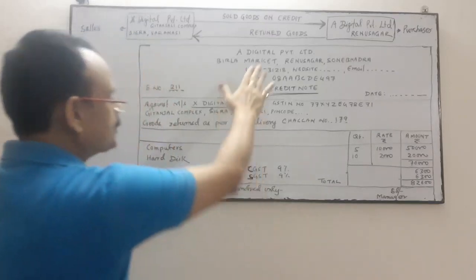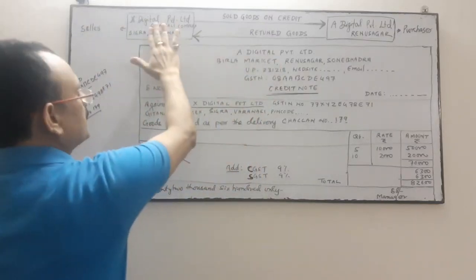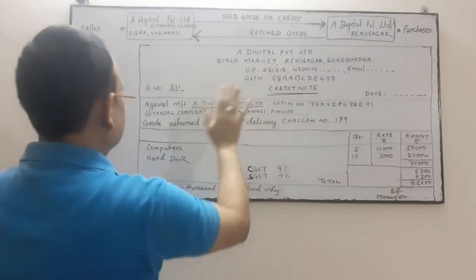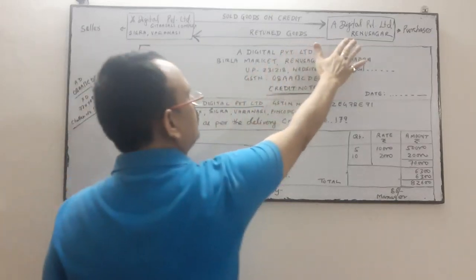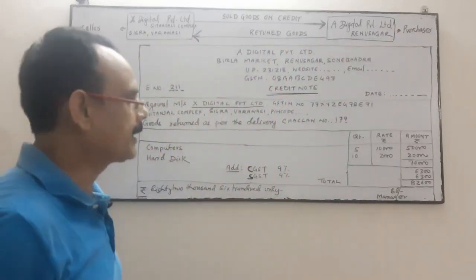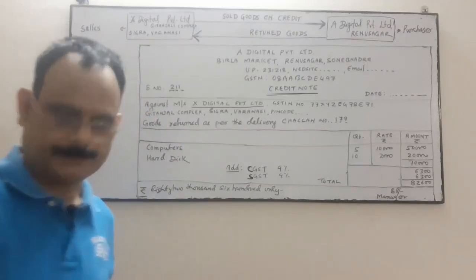Thereafter, the address will be changed. Here the name of this will come, and here the name of Digital Private Limited will come. Okay. I will show you.